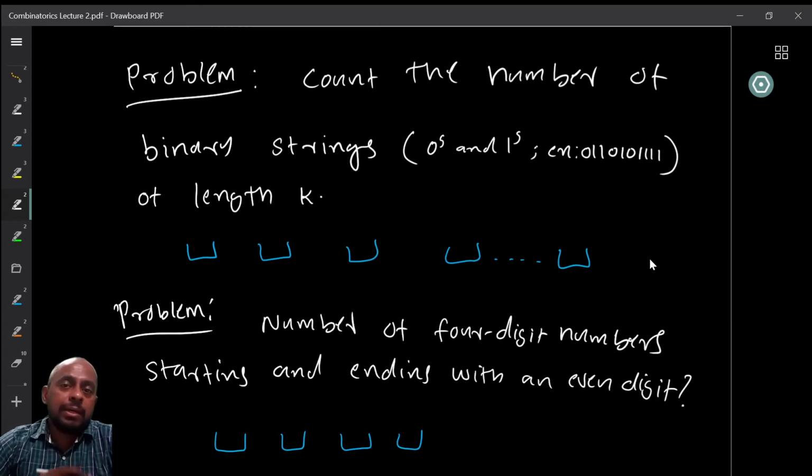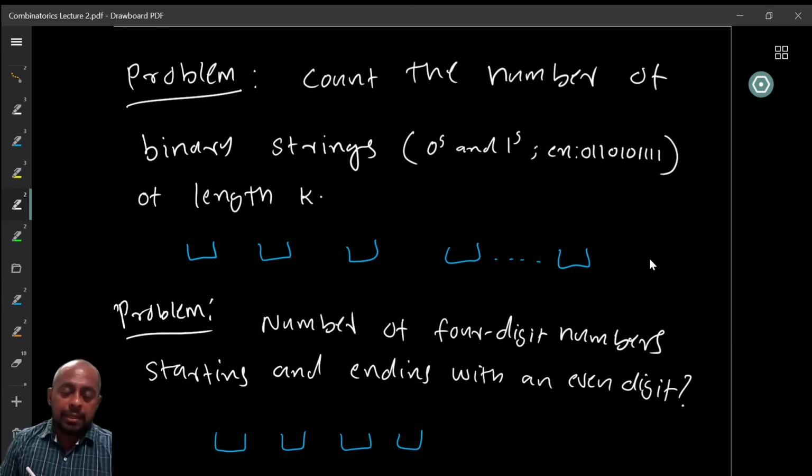So you can try to find out for length 1, for example, and 2, right? So for 1, if the length is exactly 1, we have either 0 or 1, right? There are two possibilities, and that is it. If you are looking at length 2, then you have 0, 0, 0, 1, 1, 0, and 1, 1, right? There are 4 of them. Now, once you do this, we can try to come up with an idea and then try to use some method like induction to prove this. That is one possibility. Now let us look at another way to look at this.